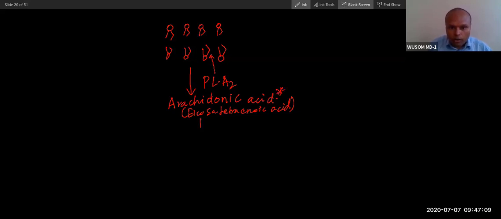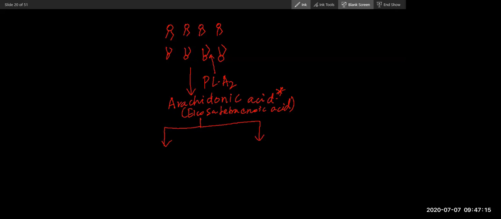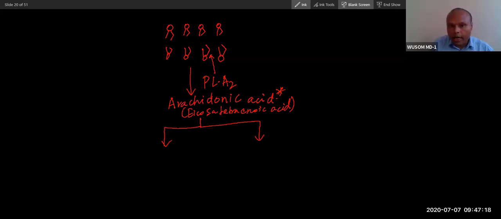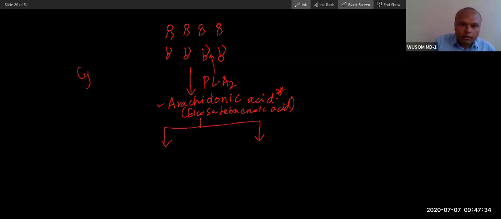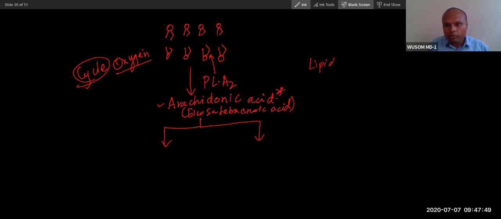Now, how many pathways are there for this transformation of arachidonic acid? 2 pathways. Tell me the names of these pathways.